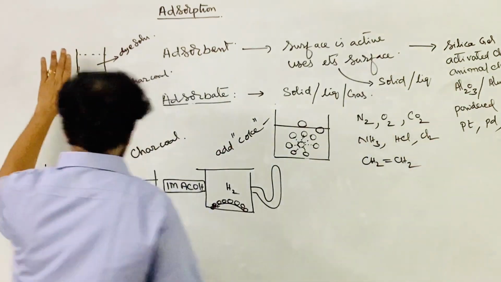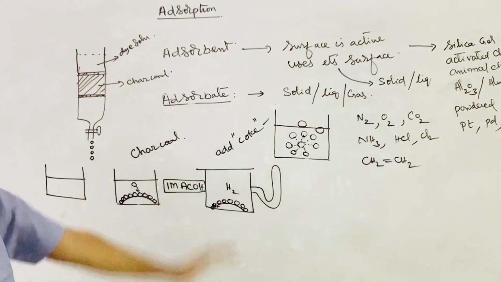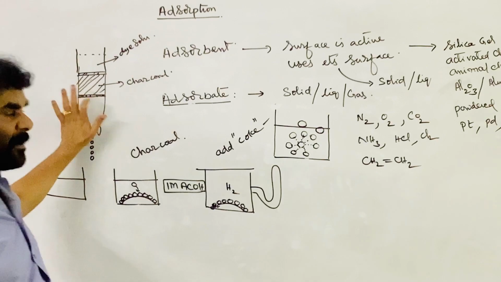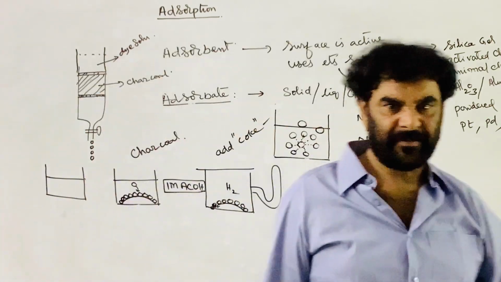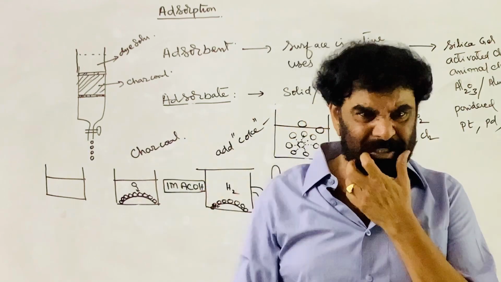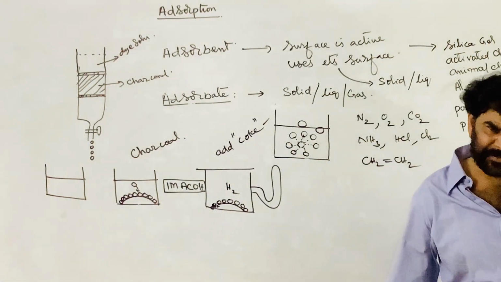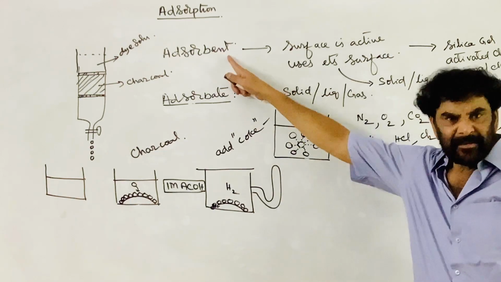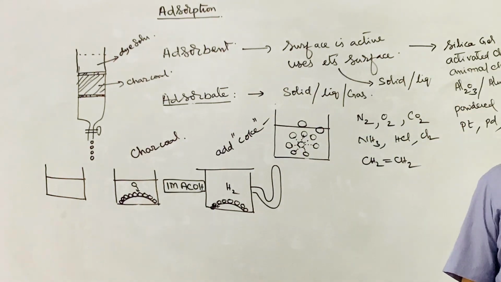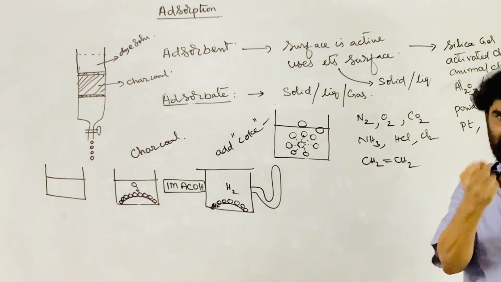Anyhow, in the sugar industry, the adsorption principle is used for decolorization, to eliminate the coloring materials from the sugar. There are several other examples. Silica gel is one of the best adsorbents. It adsorbs water vapor.